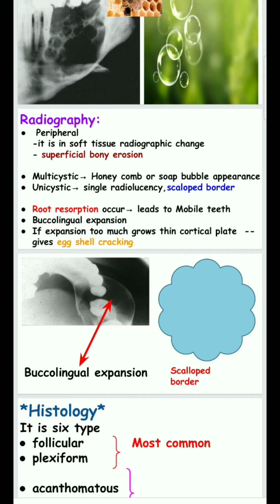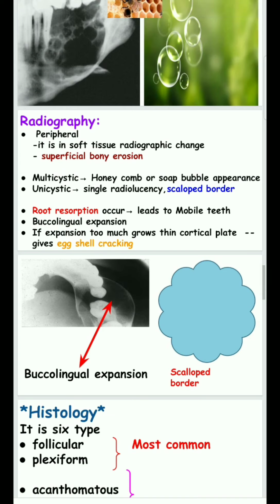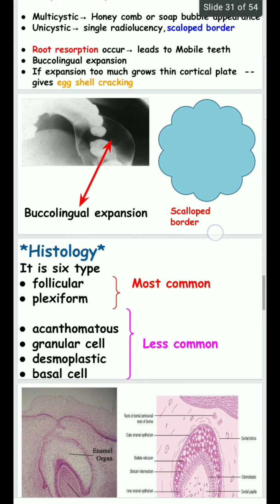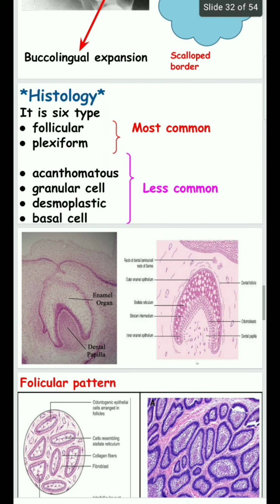Root resorption occurs, which leads to mobile teeth. Buccolingual expansion is also seen. If the expansion is too much, it results in thinning of the cortical plate, which gives the eggshell cracking appearance, easily crackable when we touch it. Histologically, there are 6 types. The most common types are follicular and plexiform, and less common are acanthomatous and granular cell. Desmoplastic and basal cell patterns are the least common.